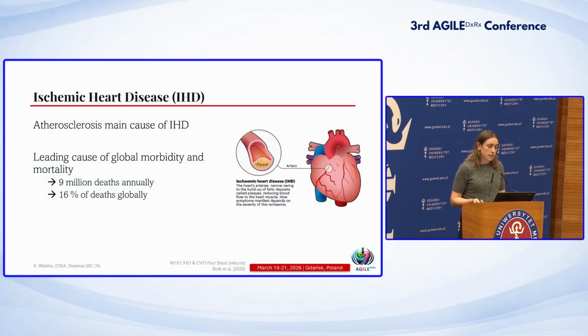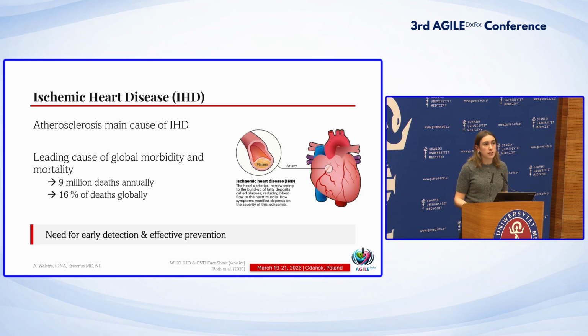As has already been discussed extensively this morning and also yesterday, atherosclerosis is the main cause of ischemic heart disease, and it's the leading cause of global morbidity and mortality: 9 million deaths annually and 16% of deaths globally. We know there is a clear need for early detection and effective prevention, but this is still lacking globally.